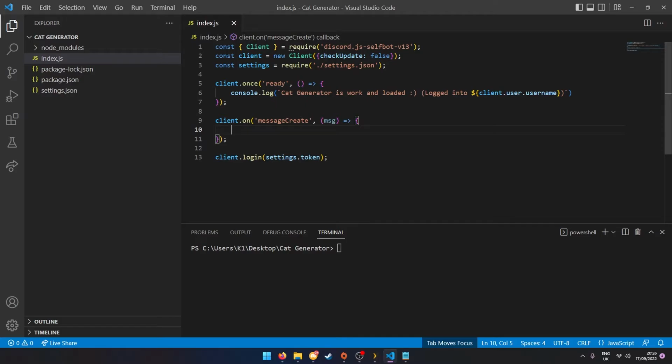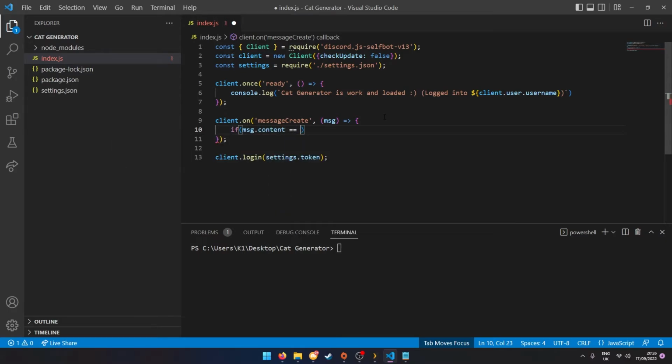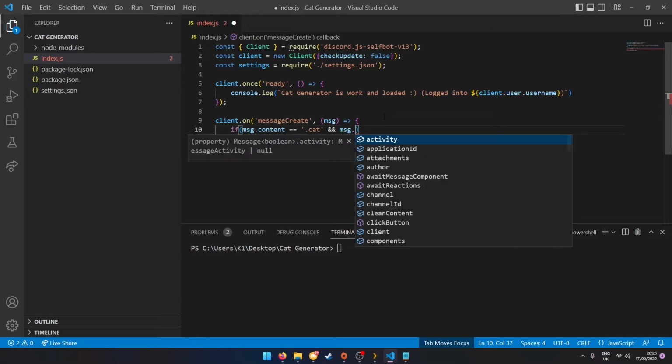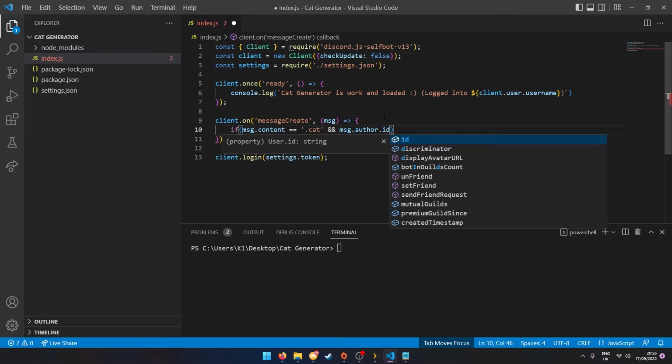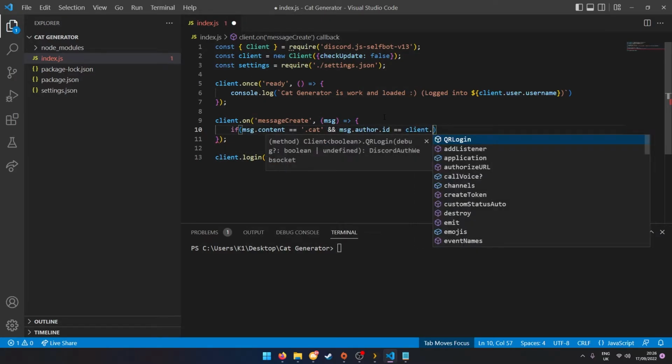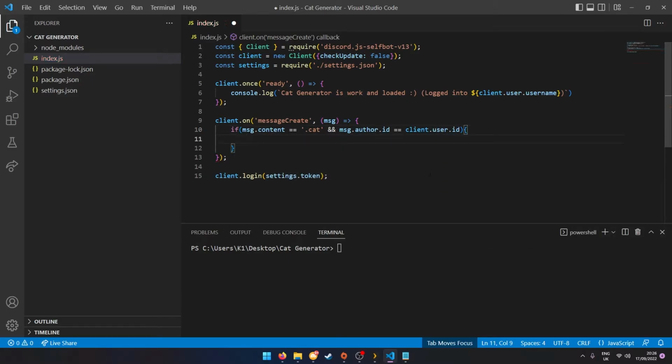Anyways, what you want to do now is you want to do if the message that they sent dot content is equal to dot cat. So if someone sends a message saying dot cat, this will be called, and we're going to make sure we specify that message dot author, the author of the message, dot ID is actually equal to your user ID. So this basically checks if the person who sent it is you.